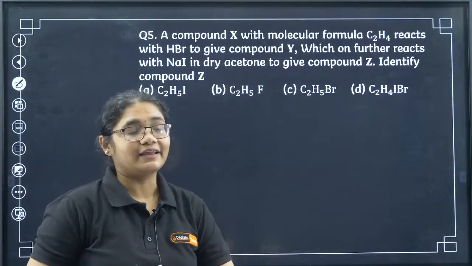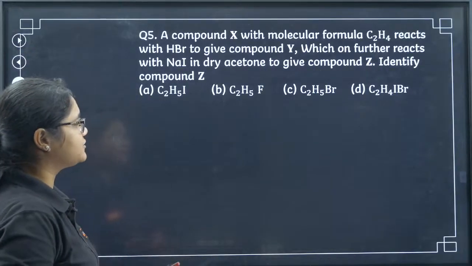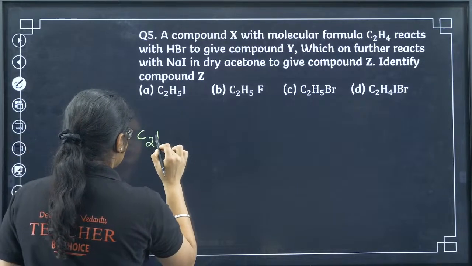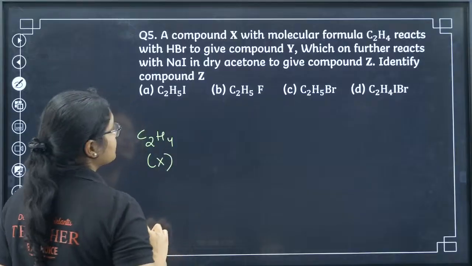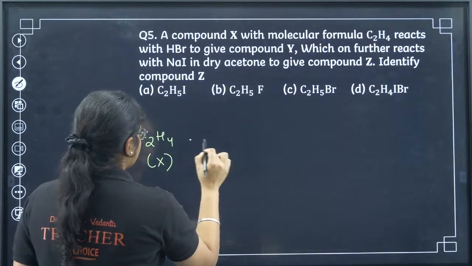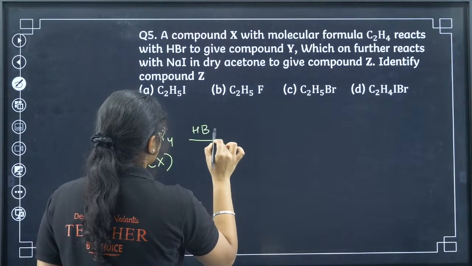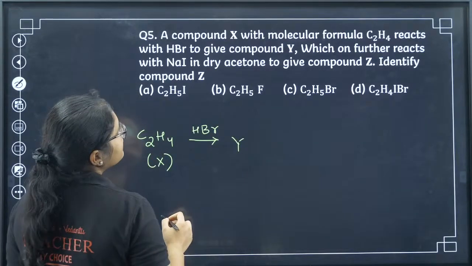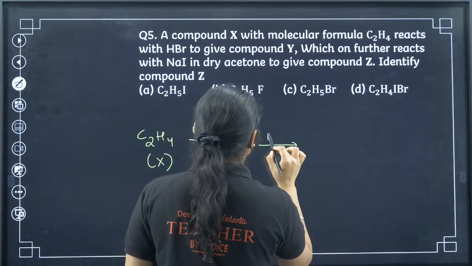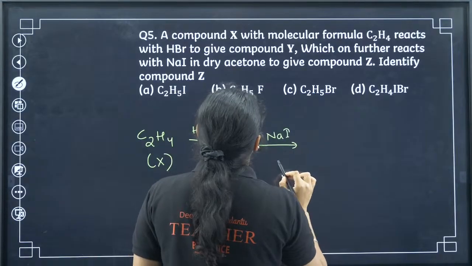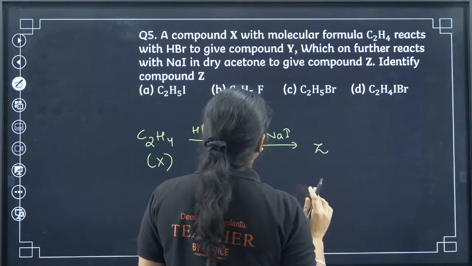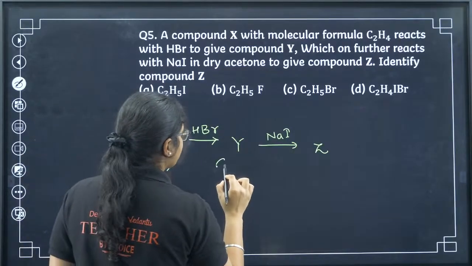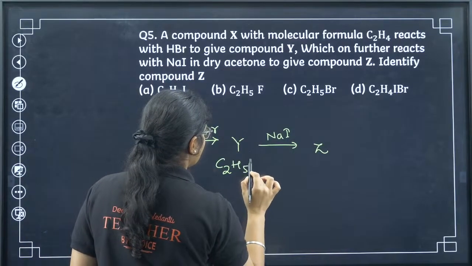Let's move to question number 5. A compound X with molecular formula C2H4 reacts with HBr to give compound Y, which on further reaction with NaI gives a compound Z. Identify the compound Z. When you have C2H4 with HBr, you get C2H5Br.